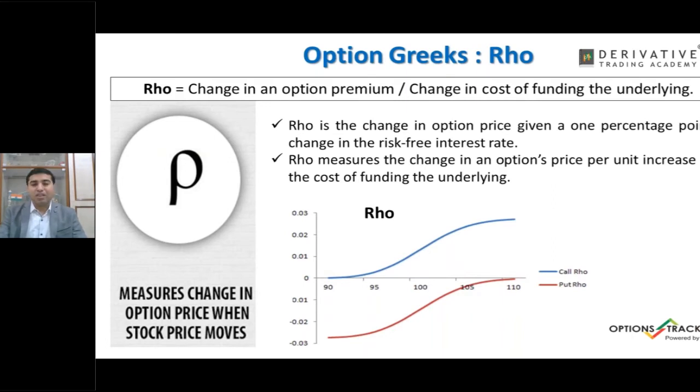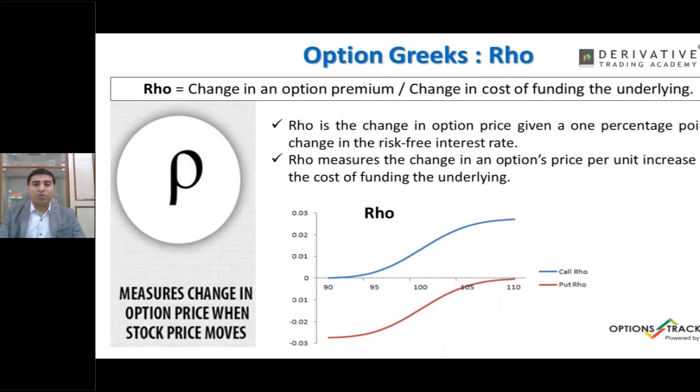So rho is all about change in option premium because of change in the cost of funding the underlying, and that is the reason if your rho increases, your call premium increases, but your put premium decreases. That is a concept you need to remember from an understanding point of view. Rho is the change in option premium given a 1 percentage point change in the risk-free interest rate, while rho measures the change in options per unit increase in the cost of funding the underlying.